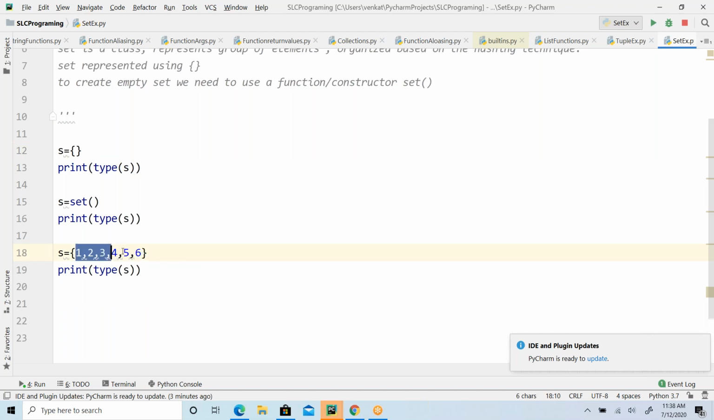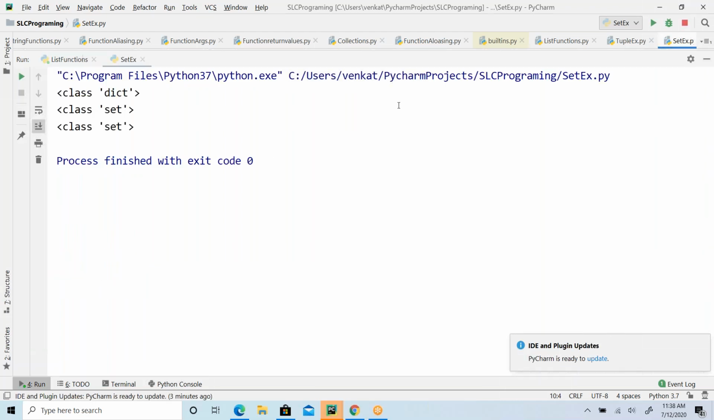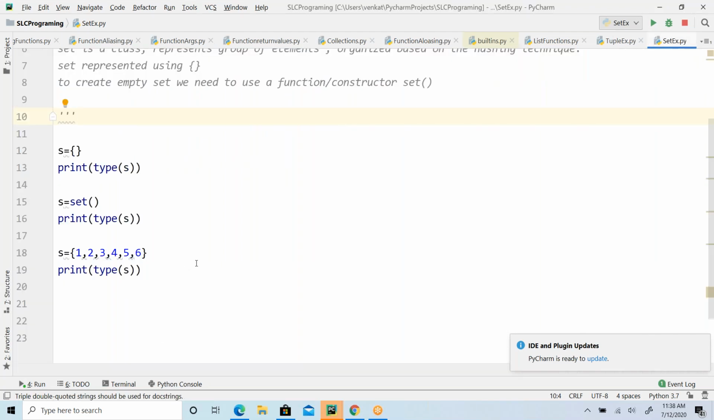As you have all single, individual elements, this is going to be a set, but not a dictionary. So it will be a set. Right, yes. So now we created a set object.